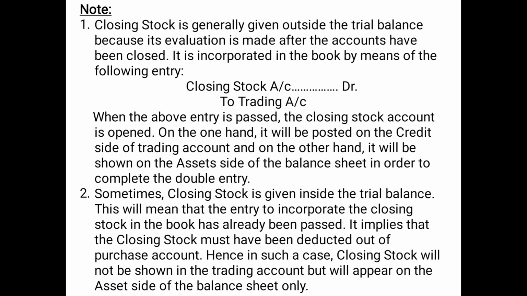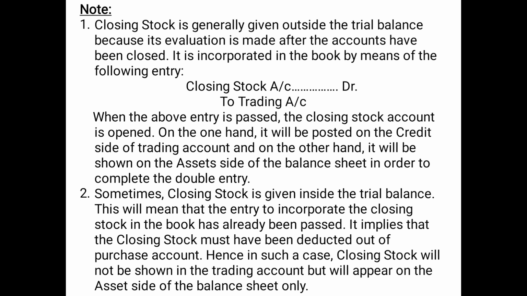So in that case, if any item is given outside the trial balance, we need to show it in two places. Firstly, closing stock will be shown on the credit side of the trading account, and secondly, it will be shown on the asset side of the balance sheet, if and only if closing stock is given outside the trial balance. And point number 2 says that sometimes, very rarely, closing stock can be given inside the trial balance. So it implies that closing stock is already adjusted, and in that case it will be shown at only one place, that is on the asset side of the balance sheet, and it will not be a part of the trading account.